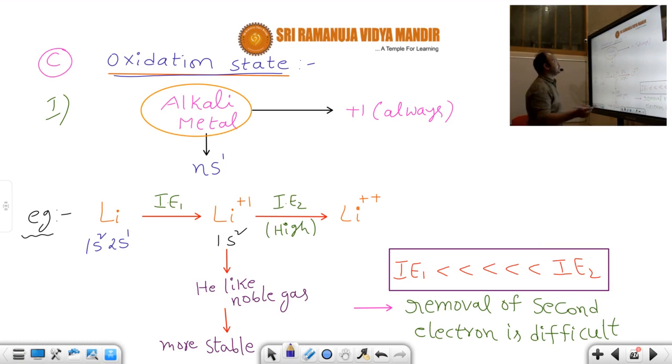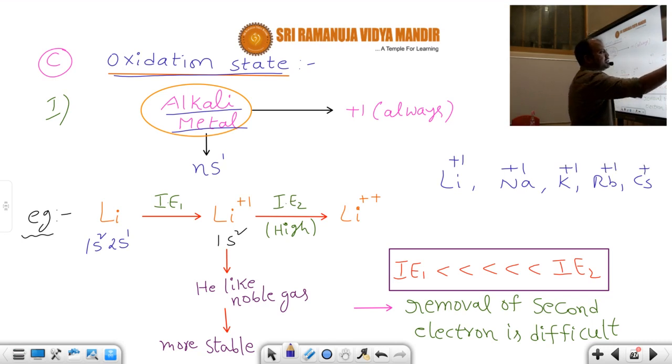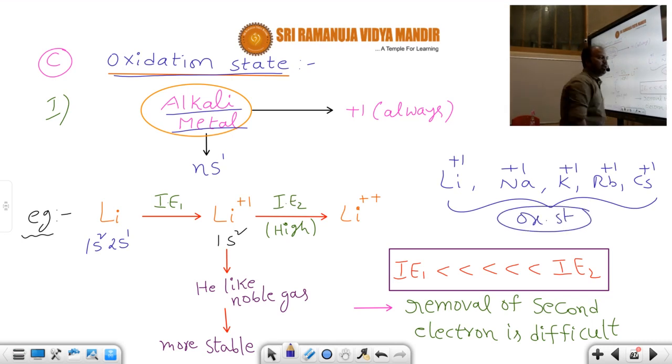Take a look here. Generally, which are the alkali metals? Lithium, sodium, potassium, rubidium, cesium. The first group elements are called alkali metals. All these are first group elements, or alkali metals. These metals always show a plus 1 oxidation state. What is their oxidation state? Plus 1. That means all these elements are more stable at the plus 1 state. That's why their oxidation state, or oxidation number, is plus 1.